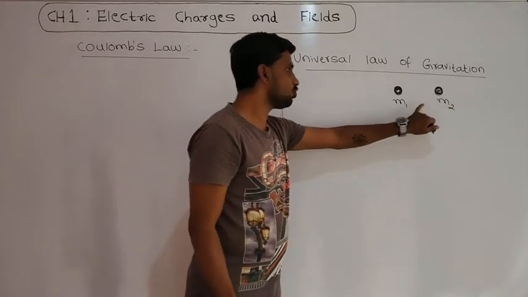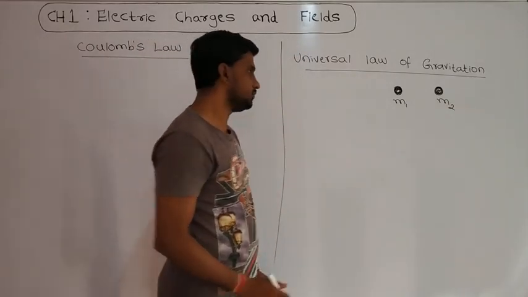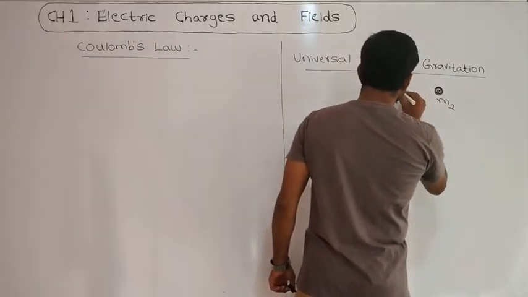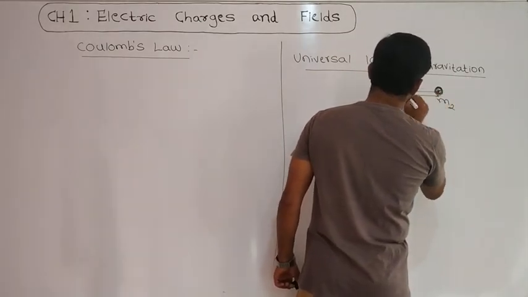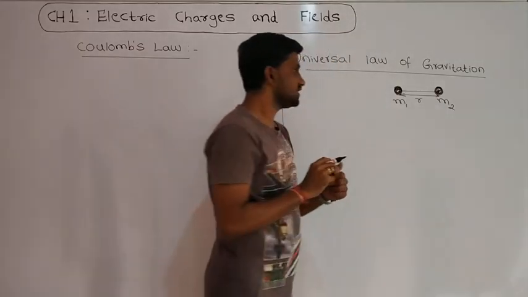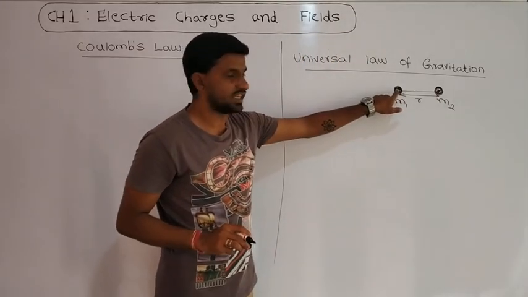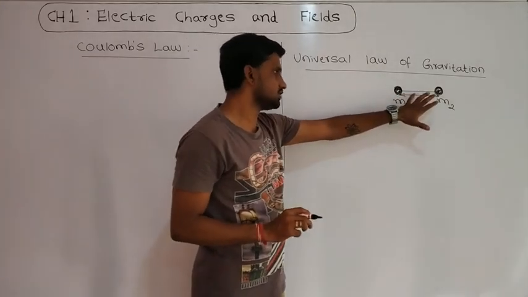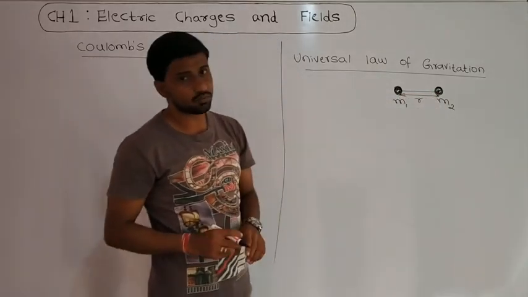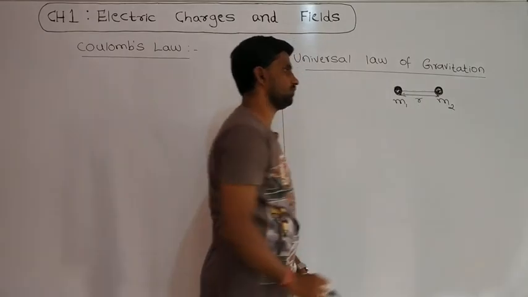There is a distance between these 2 point masses. That distance is taken as R, and it should be taken from the center of the point masses. Point mass means the size of the mass is very small compared to the distance between them.